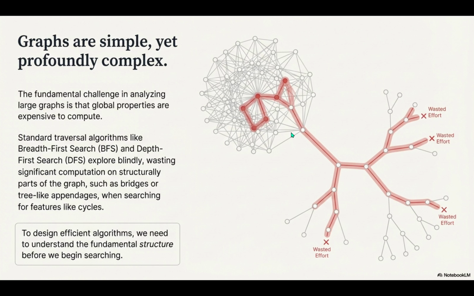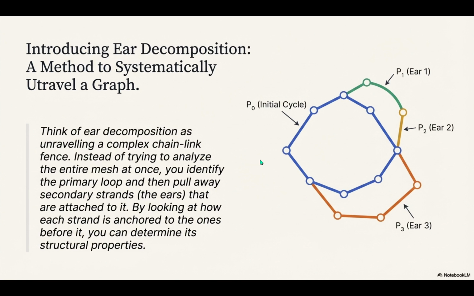So the challenge isn't really to search faster. It's to understand the graph's architecture before you even start the search. Yeah. You have to isolate the complex core first. And that is exactly what ear decomposition, or ED, gives us. It's a systematic, iterative way to take that tangled network and unravel it layer by layer. Let's use the analogy from the source materials. Like you're unraveling a complex chain link fence.